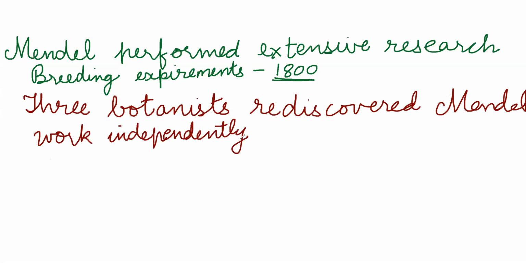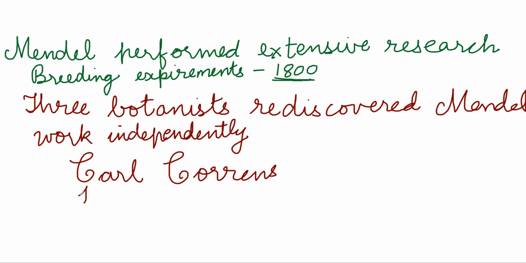And those three botanists were, the first gentleman was called Karl Correns. The next one was Hugo de Vries.